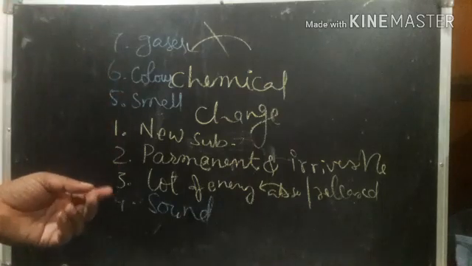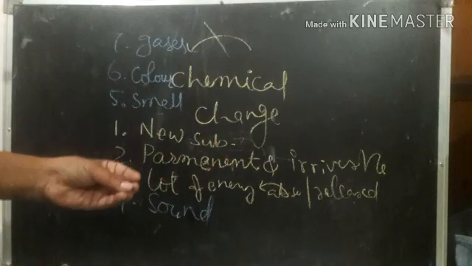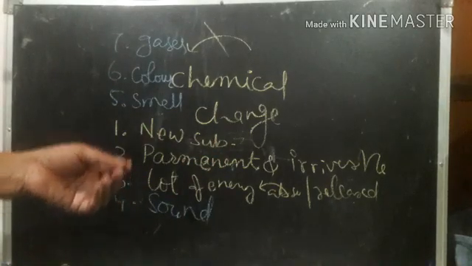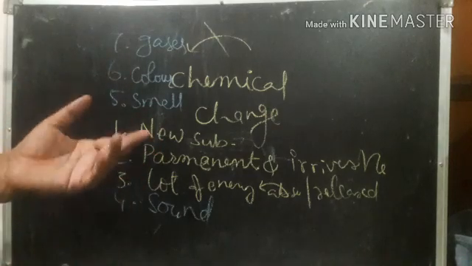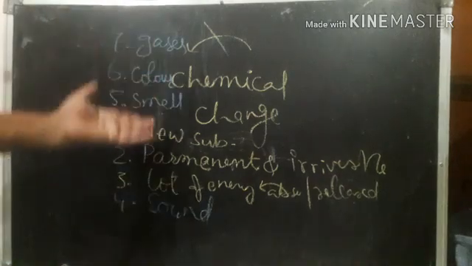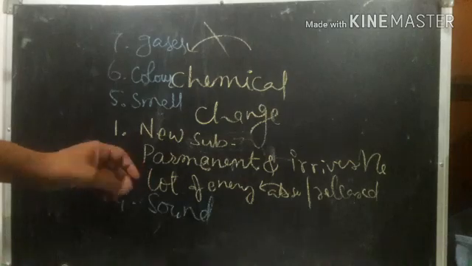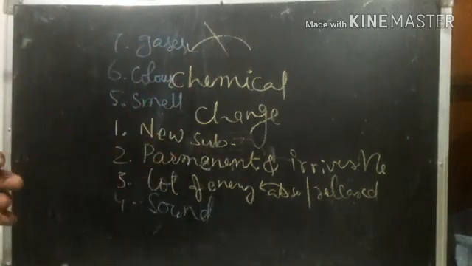The color of the substance will be changed permanently and it is irreversible. And there is a formation of new gases, which you could smell also. So these are the characters of chemical changes. We can observe all these changes during a chemical change.